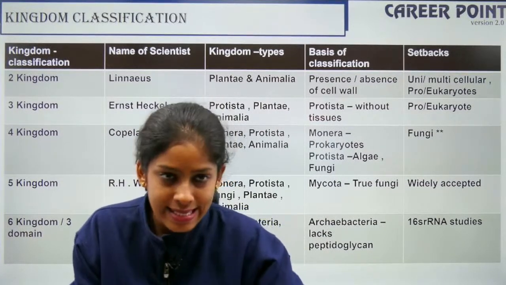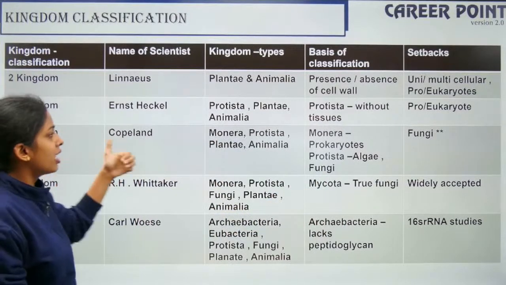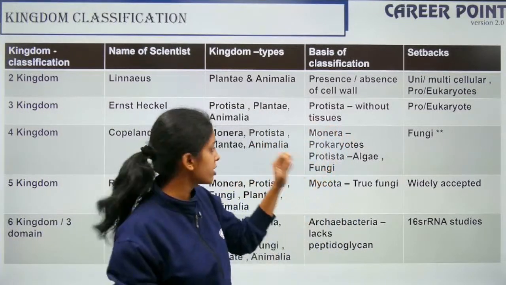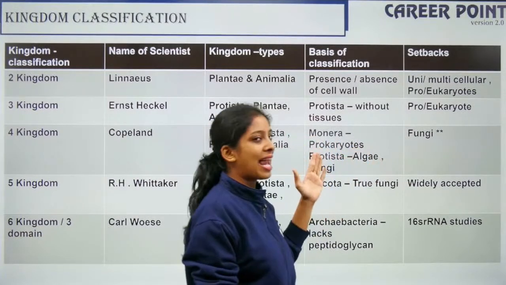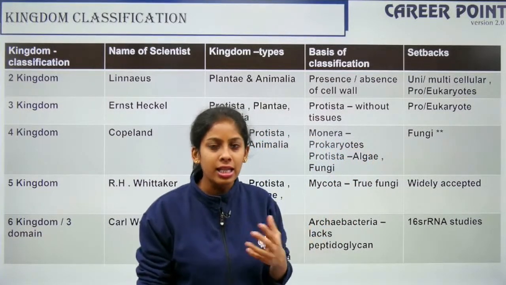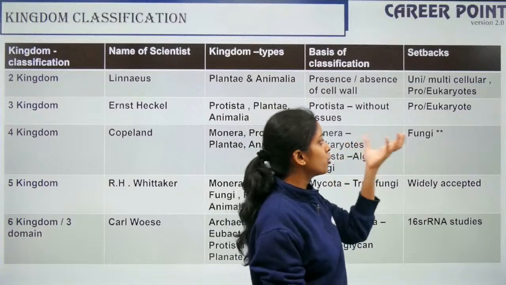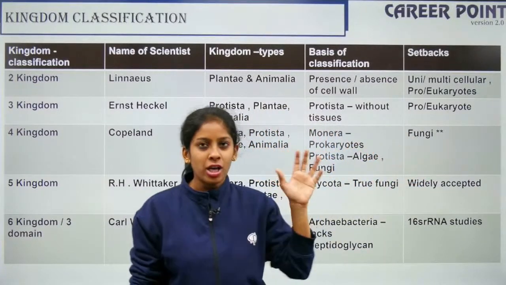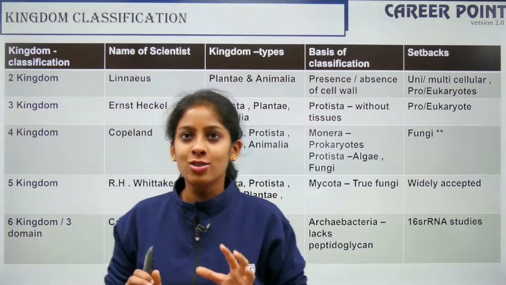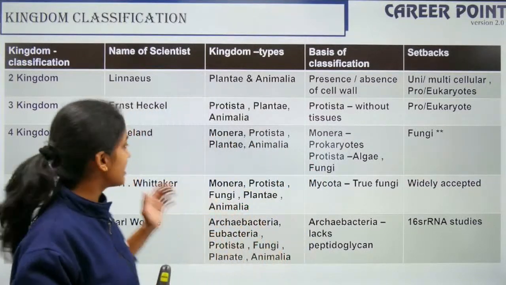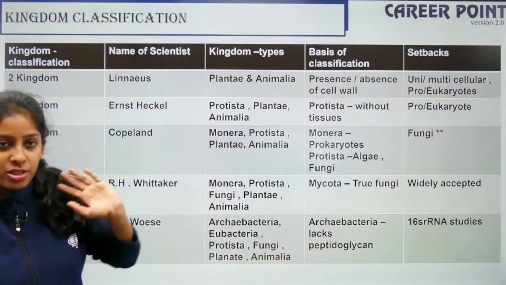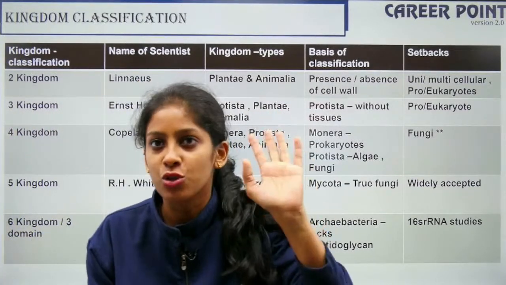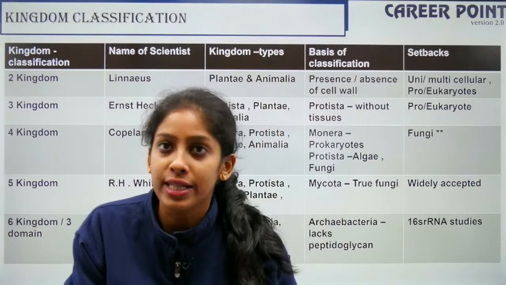Here the fourth one was Munira. So Munira included all the prokaryotes, and your Protista included your algae and fungi. But still people were not able to agree with fungi being classified under Protista. So it was like a heavy burden, they couldn't tolerate it, and hence this was ruled out. It was done by Aristotle, so that is the earliest basis of classification. That is all you remember. You do not go further into the details.